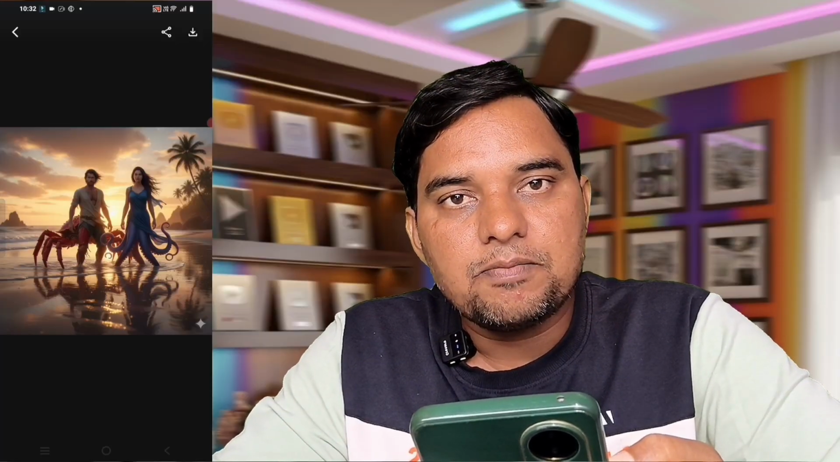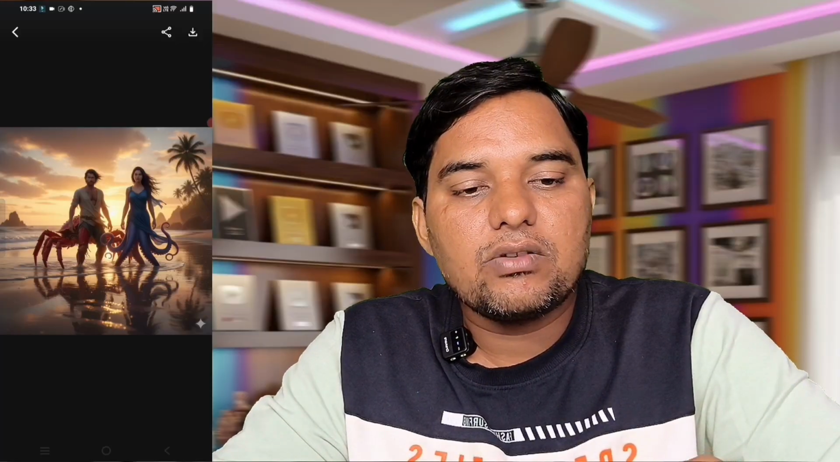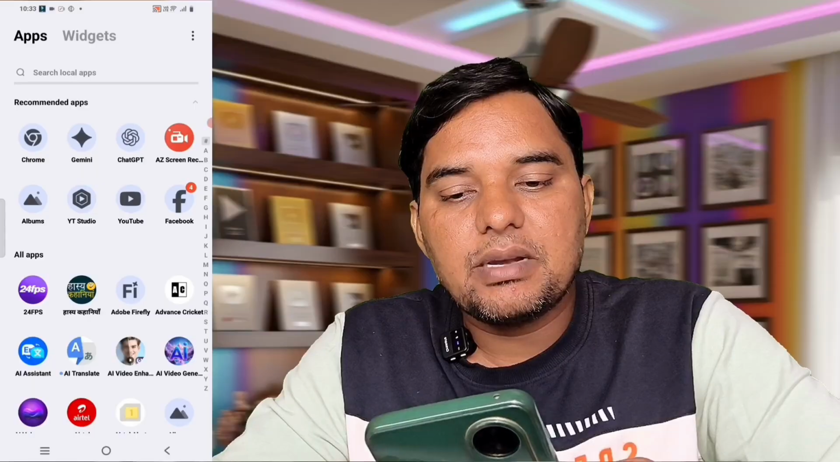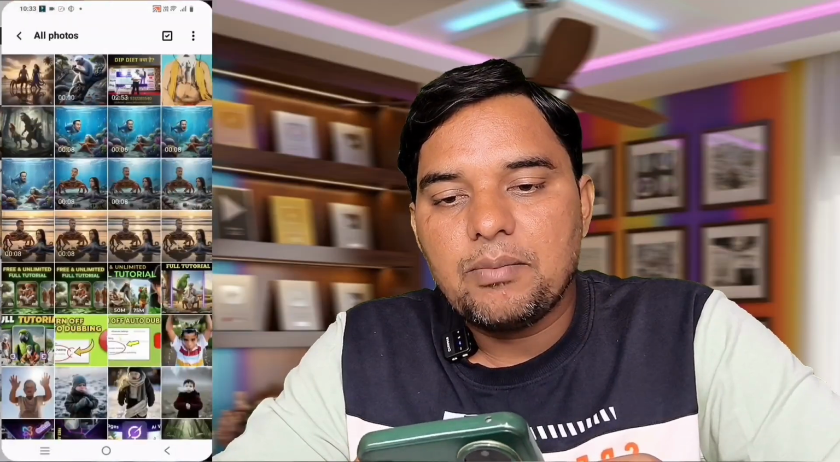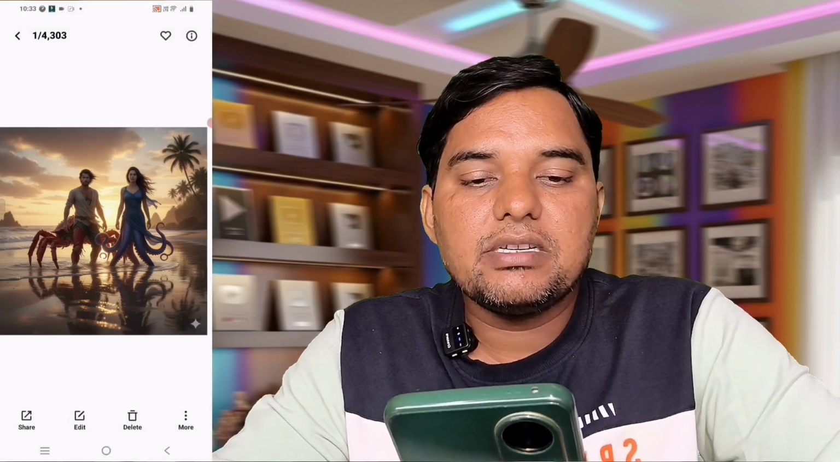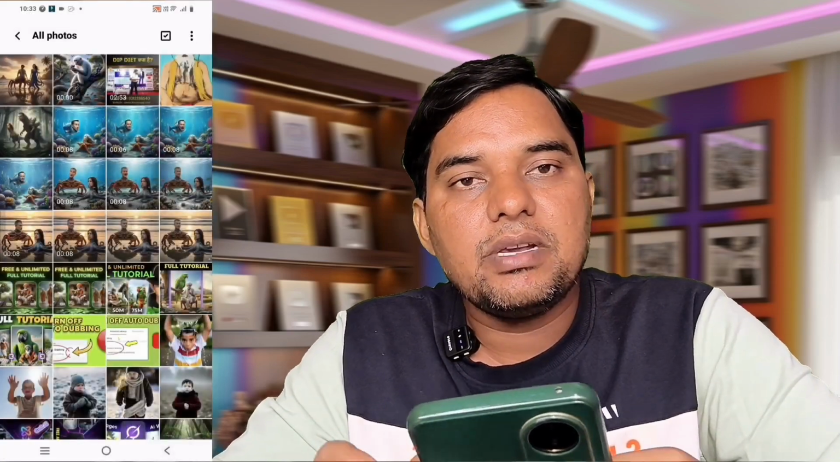To download the image, click on the arrow icon shown at the top, and the image will be downloaded. Now look, the image has appeared in our gallery. See how realistic it looks. Just like the original image that had a boy and a girl, this one has also been generated in the same way. So friends, this is how you can easily get any image prompt written by ChatGPT and generate your desired image within 10 seconds.